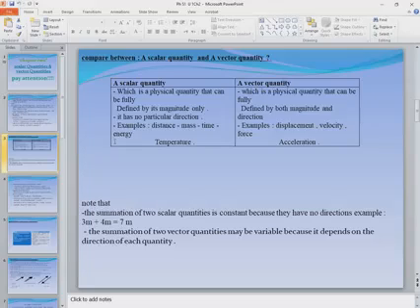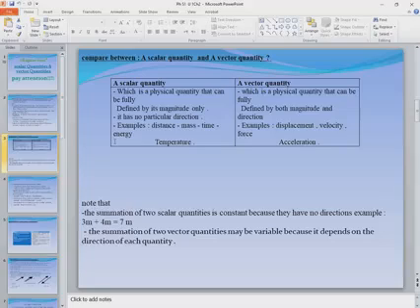So 3 meter plus 4 meter equals 7 meters. Or 300 centimeter plus 400 centimeter equals 700 centimeter. This is point number 1. Point number 2, the summation of two vector quantities.